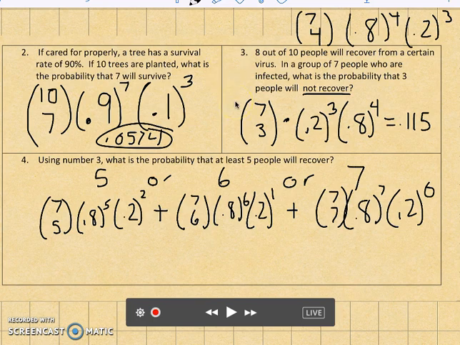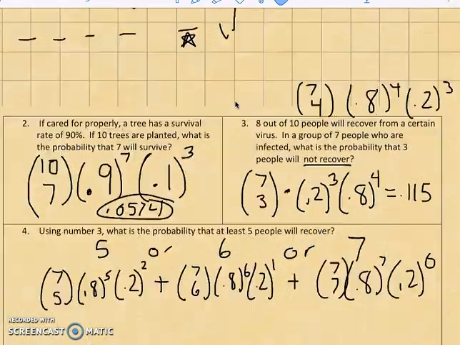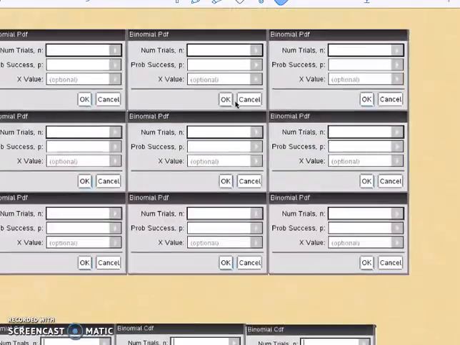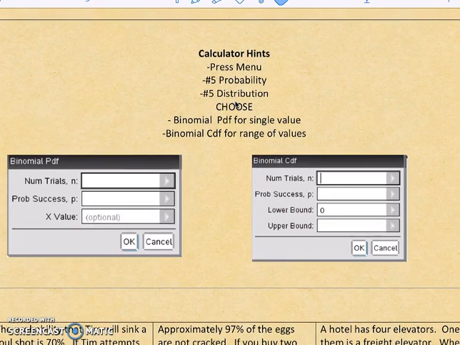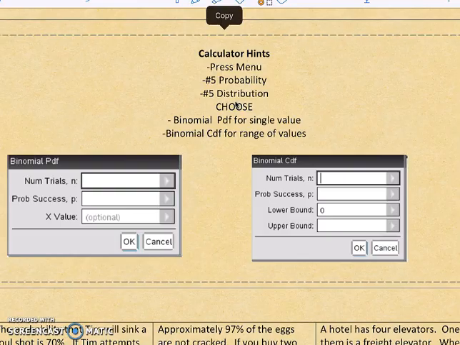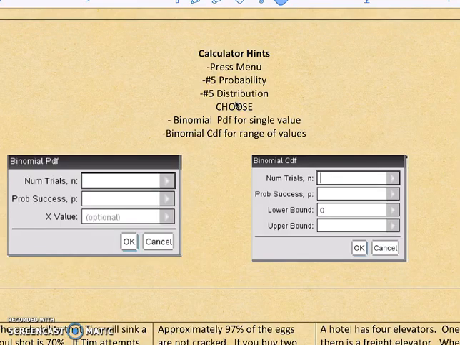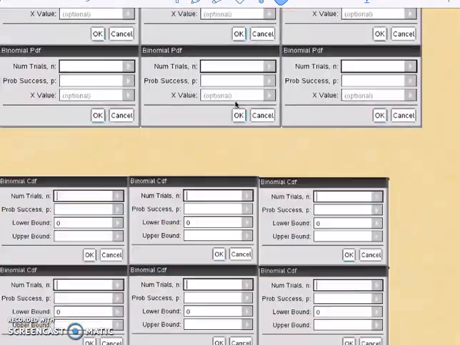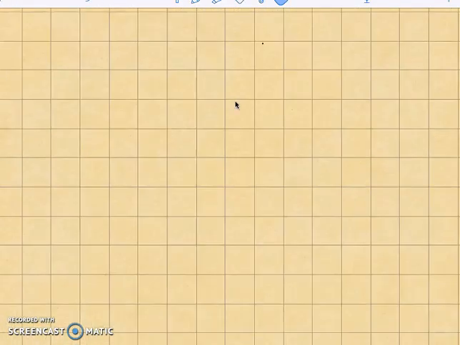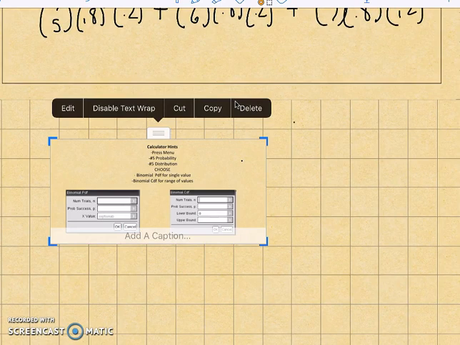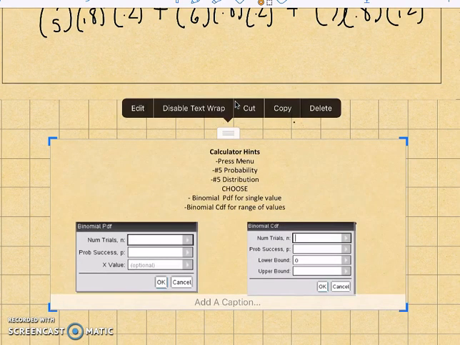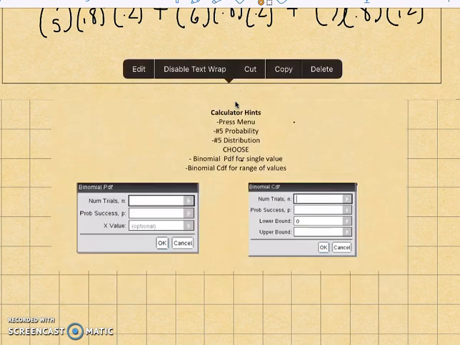So if you scroll back up here, you'll paste in this next thing right here, calculator hints. The calculator will actually do all the work for you. You just have to be okay with what you're typing in. So here would be your calculator hints.